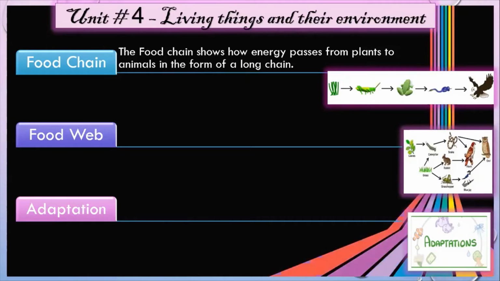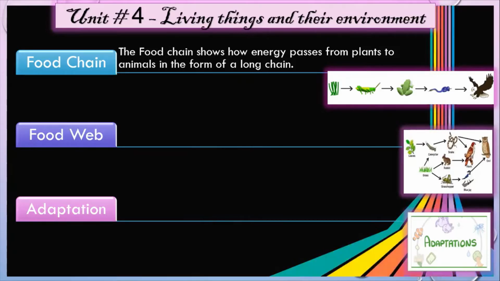Now we are moving on to the food chain. The food chain shows how energy passes from plants to animals in the form of a long chain. As you all know, some animals eat plants only, that are called herbivores. Some eat meat and flesh only, so they are known as carnivores. And some eat both, either other animals or plants also. So they are dependent on other living things. All living things need energy. They obtain their energy from food.